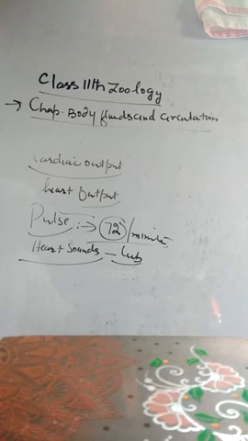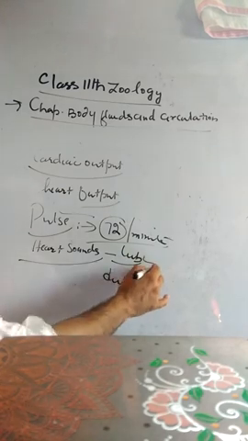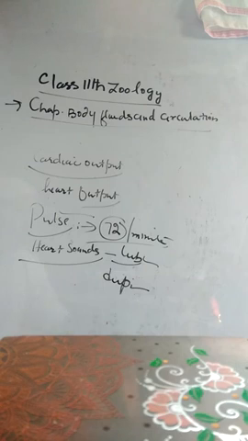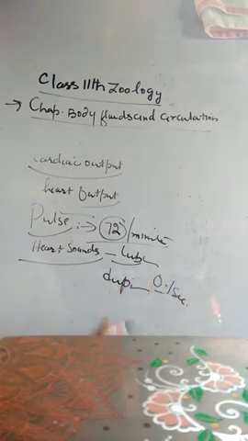The second heart sound is likened to the word dup. This forms the lub dup. This dup is high pitched, louder, sharper, and of short duration. It is produced by the closure of the semilunar valves at the start of ventricular relaxation. It lasts for about 0.1 seconds, and its principal frequency is 5 cycles per second.